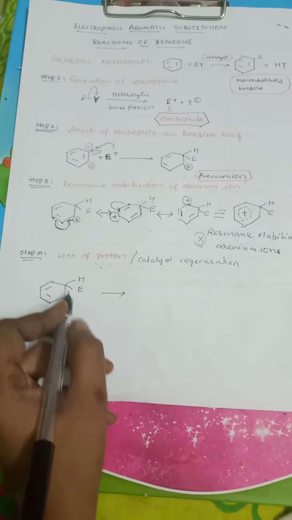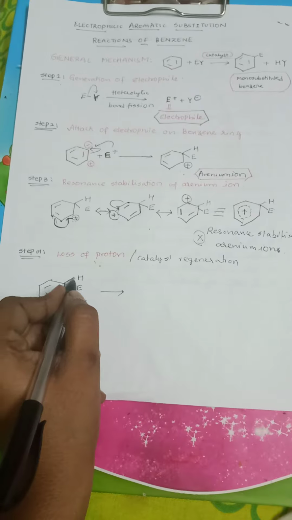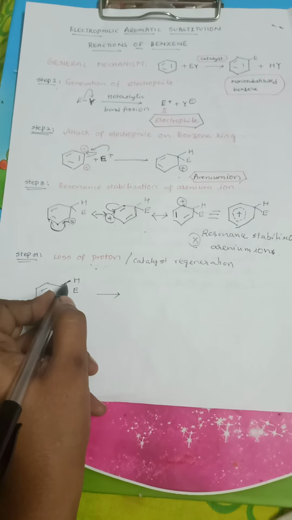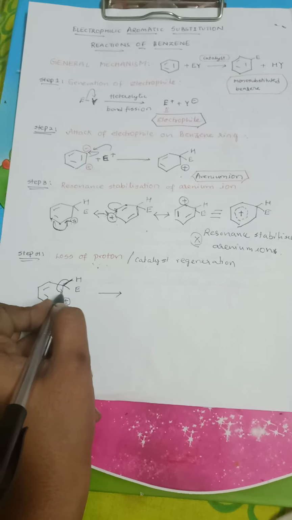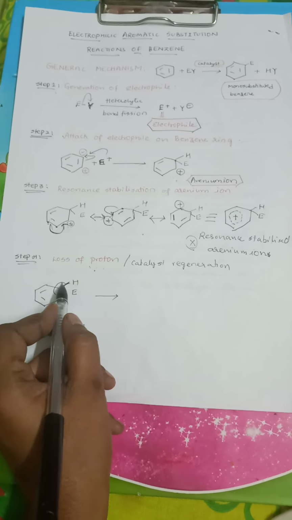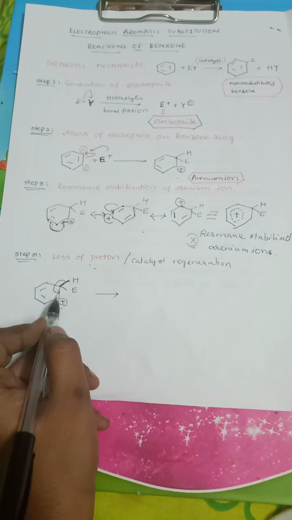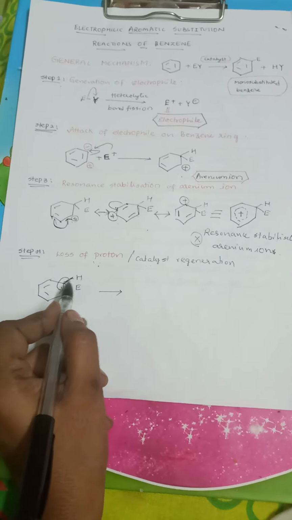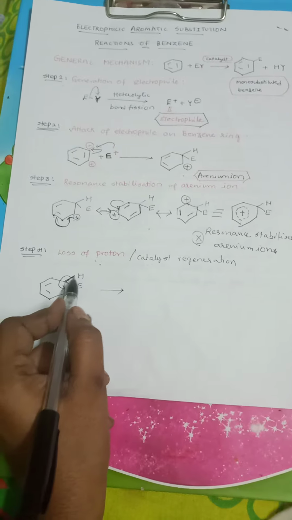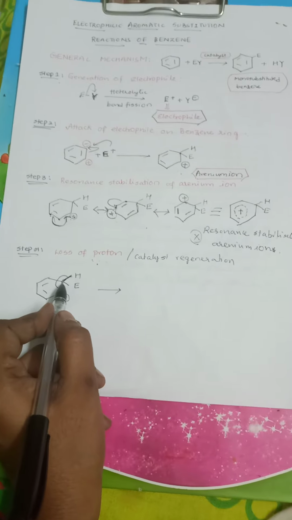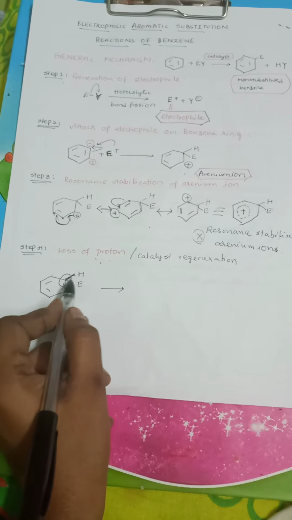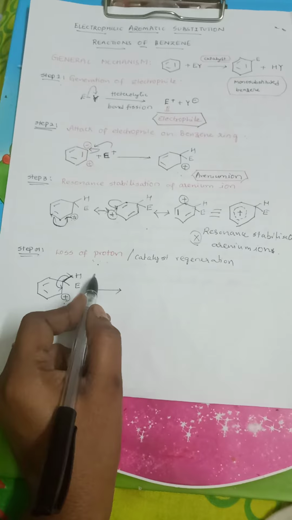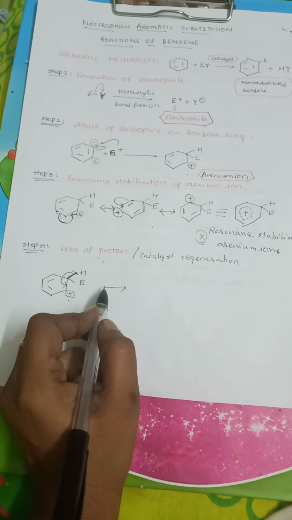For that sake, there is a C-H bond between this carbon and hydrogen where the electrons have been shared. So this C-H bond migrates into the ring. When this C-H bond migrates into the ring, the new double bond will be formed between these two carbon atoms, whereas the bond between this carbon and hydrogen will be no more present. That is, the C-H bond will be subjected to dissociation. So when the C-H bond is no more present, hydrogen will be eliminated with its positive charge.